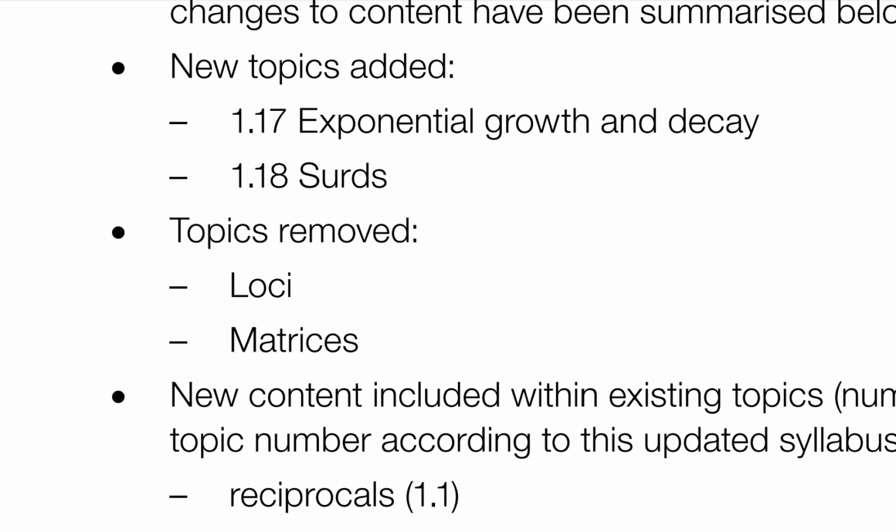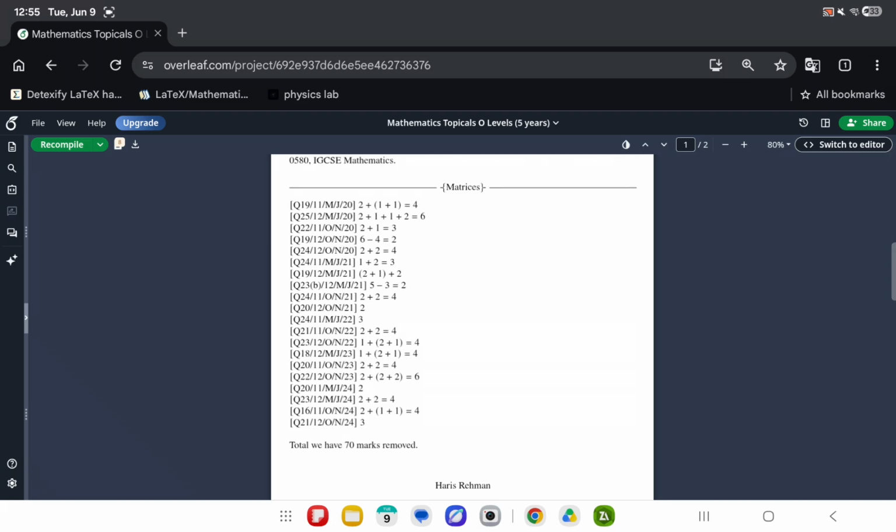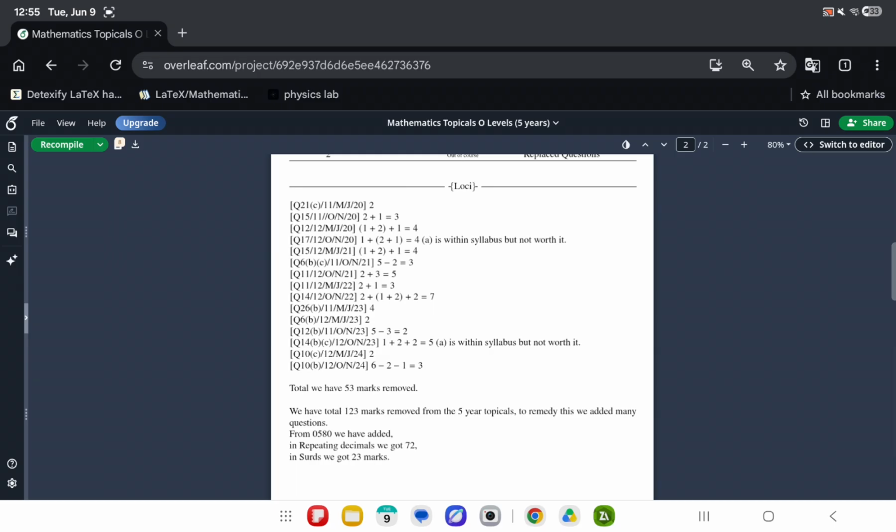Loci required you and tested you to do bisectors, bisect an angle and bisect a line, draw the locus between 2 points, between a line and a point, and between 2 lines, etc. Blah blah blah. Areas, shading, this stuff. And matrices is a different kind of worms. That's why I removed some questions. Here you can see the questions I removed. Okay, 70 marks from matrices and 53 marks from Loci.